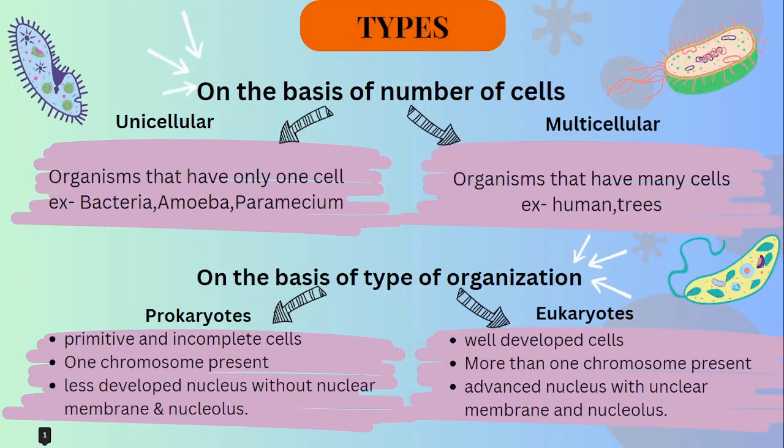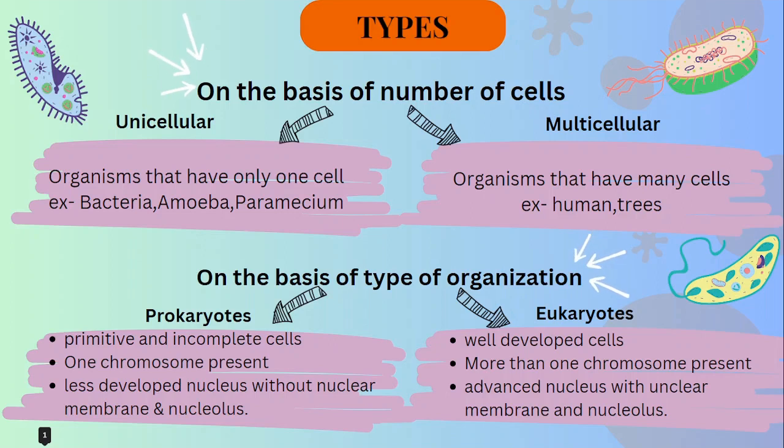Before that, let's see the types of cells. Okay, so on the basis of number of cell, we have two different types. One is unicellular, and other one is multicellular. What do you mean by unicellular? So organisms that have only one cell, that is unicellular. Examples are bacteria, amoeba, paramecium, etc. Okay, then we have multicellular organisms that have many cells and differentiated body parts. There is division of labor there in multicellular organism, like in human and trees, plants, correct?